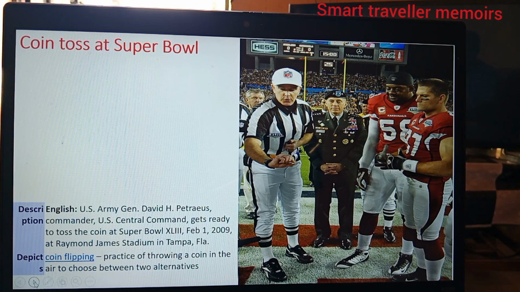USA Army General David H. Petraeus, Commander of USA Central Command, gets ready to toss the coin at the Super Bowl, in February 2009 at Raymond James Stadium in Tampa, Florida. It is the practice of throwing a coin in the air to choose between two alternatives.